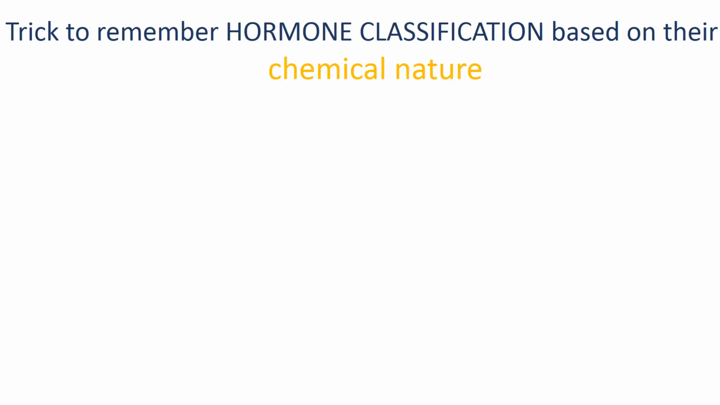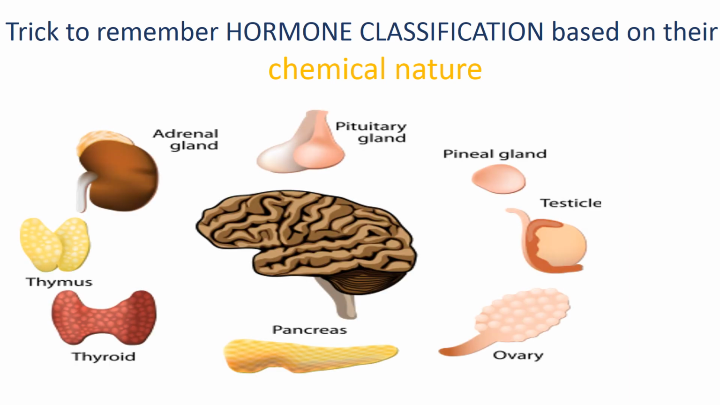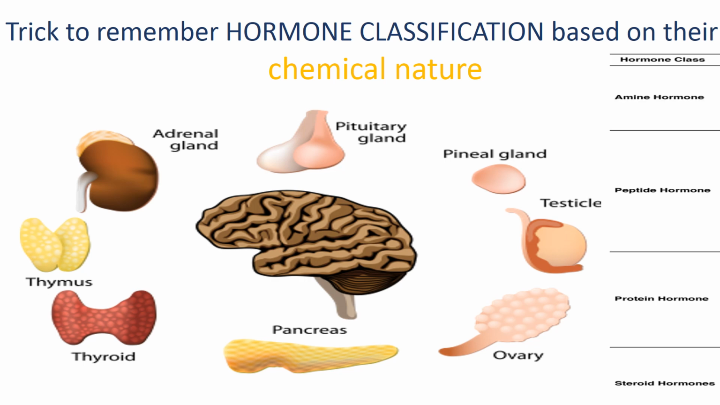In this video we are going to learn about the tricks of hormone classification based on their chemical nature. Hormones are made up of different substances like amino acids, peptides, and proteins. There are a number of hormones in each class, like in amine hormones, so it's really difficult for us to remember which hormone is made up of which substance, like epinephrine, which is a derivative of which substance.